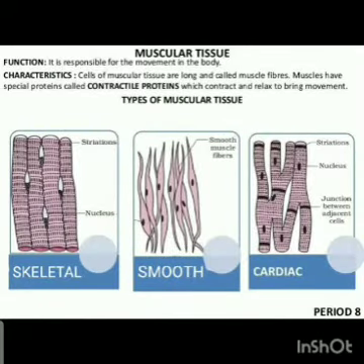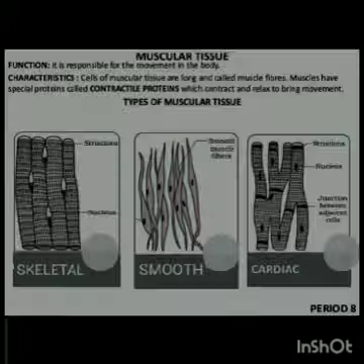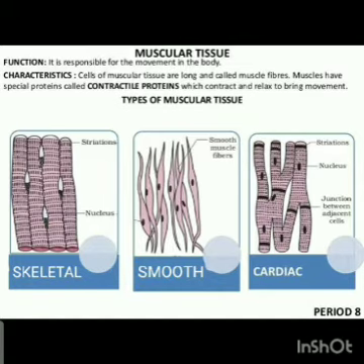So, what are muscle tissues? Muscle tissues are the tissues that are composed of bundles of long cells. The cells are long, and these long cells are called muscle fibers. Muscle tissues are the most abundant tissues in the bodies of animals. These are the tissues that are responsible for movement of the body. These muscles consist of cells which have the ability to contract. Due to the ability of the cells to contract, they allow movement of various body parts.